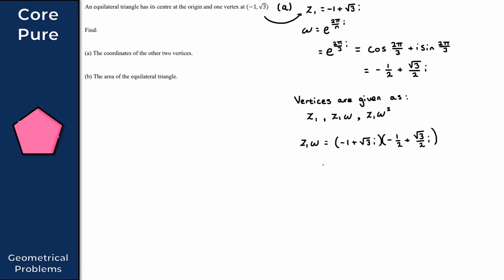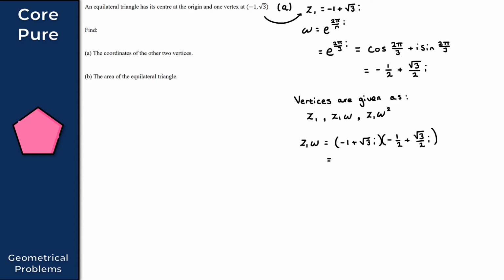At this point, you can do this by hand, and that's absolutely fine, but what I would personally recommend is using a calculator. To begin with, enter z1 into your calculator: -1 + i√3. Press enter, and this stores the complex number in the memory of the calculator. Now I do Answer, which takes this complex number, and I multiply it by this complex number here.